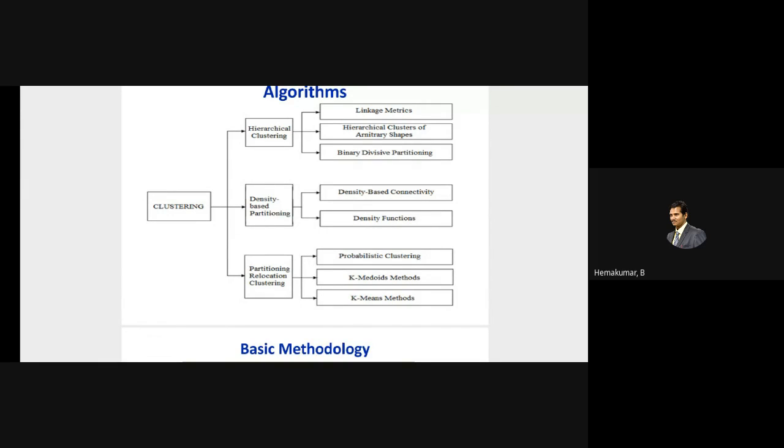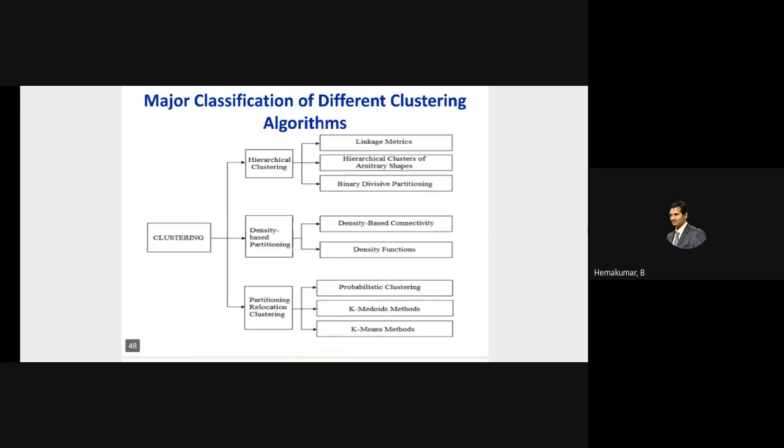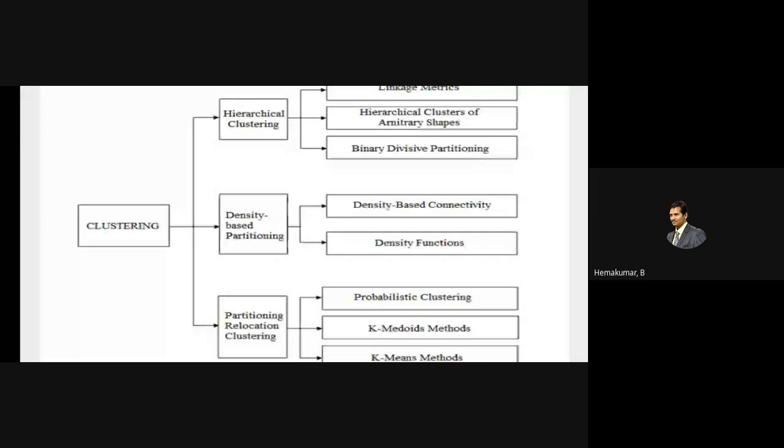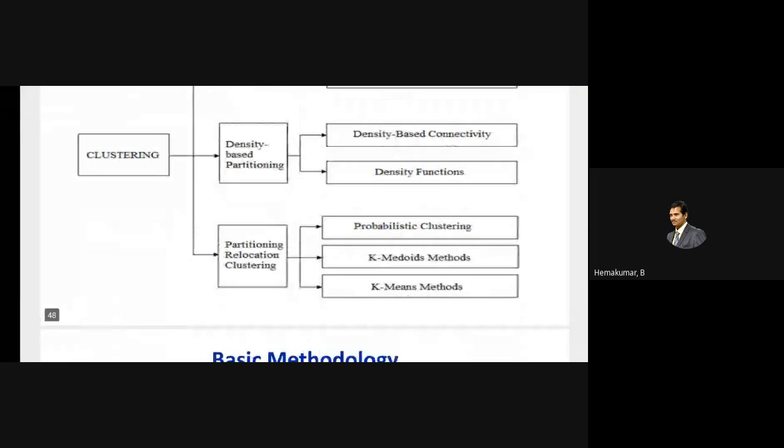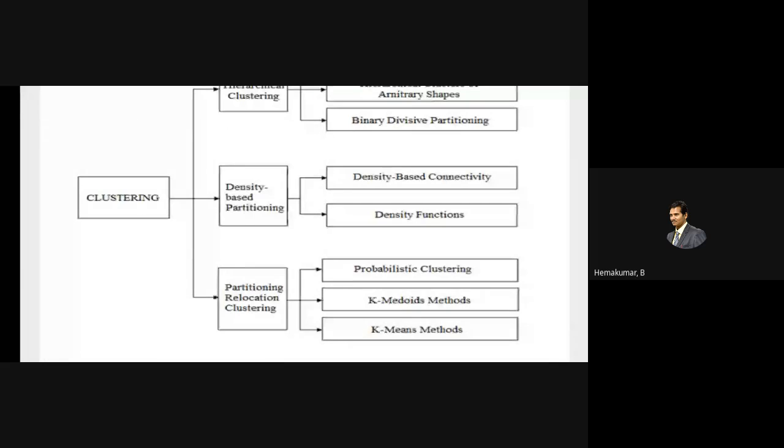After studying all these things, linkage metrics, hierarchical clustering, density-based partitioning, and partitioning relocation clustering, which has probability clustering and k-means clustering, I selected the probabilistic clustering.